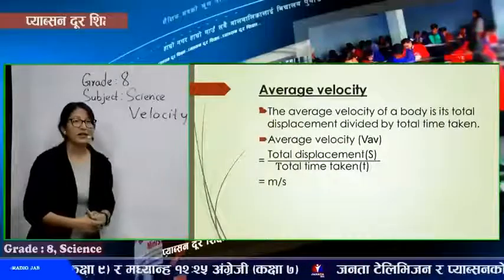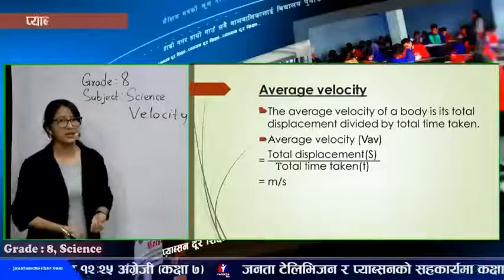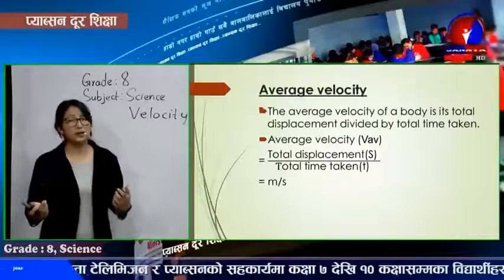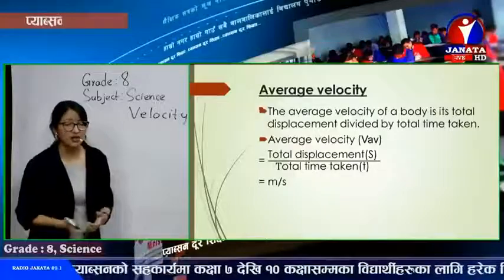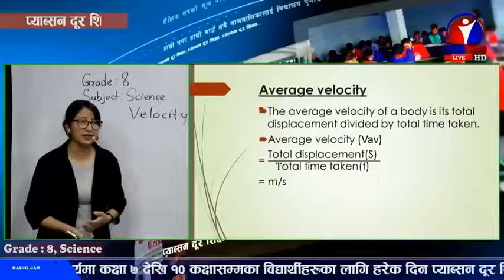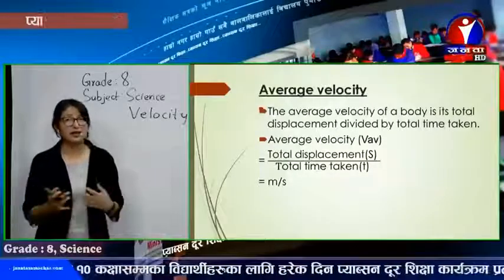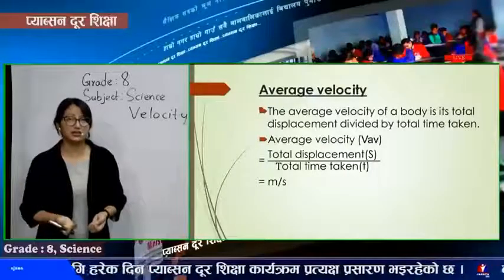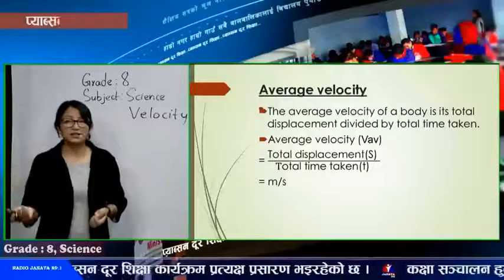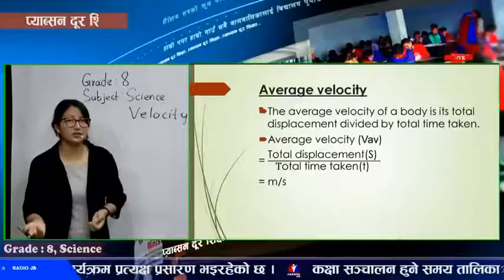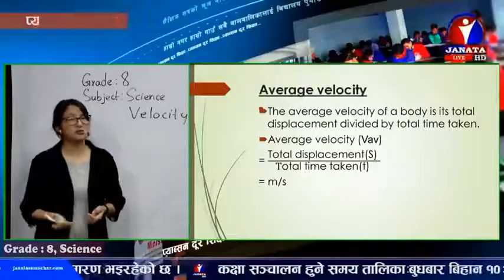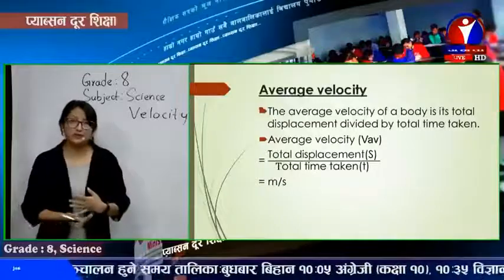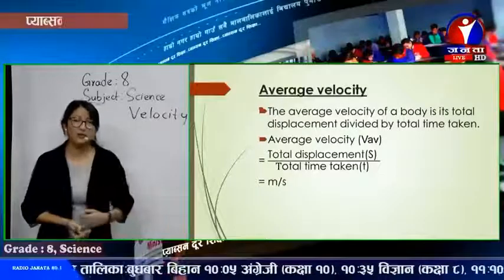Now one more: we have average velocity. You might have done average in maths, calculating the arithmetic mean. So we take samples, and we find the average. For example, in a class, what's the average age of the students? We take the age of everybody in the class, and we divide by the total number of samples we took. That is the average. Similar is the case with average velocity.